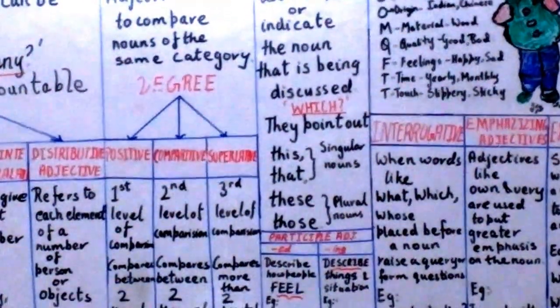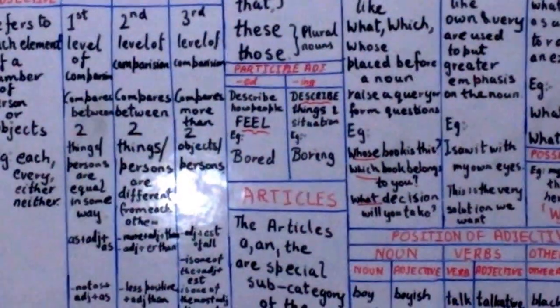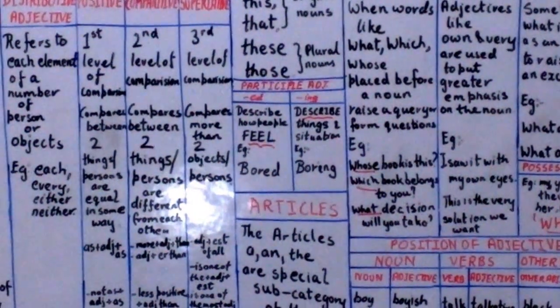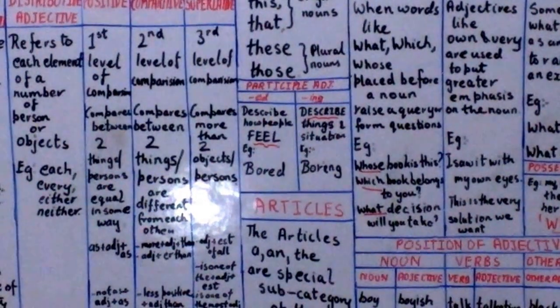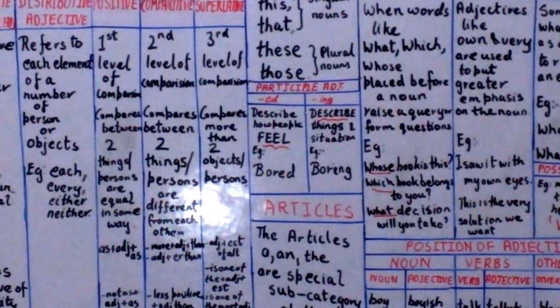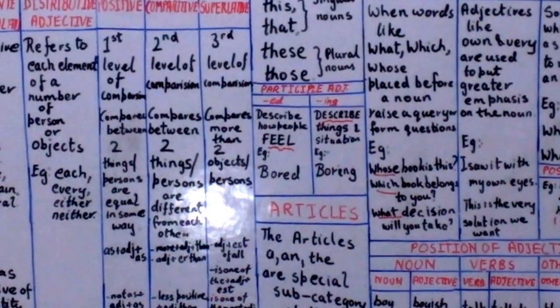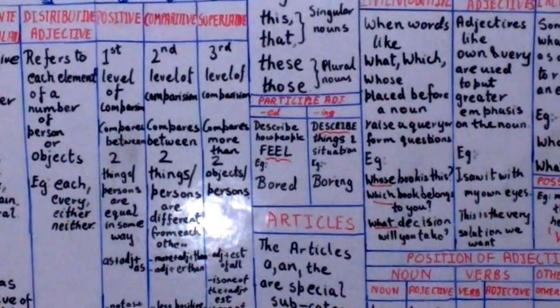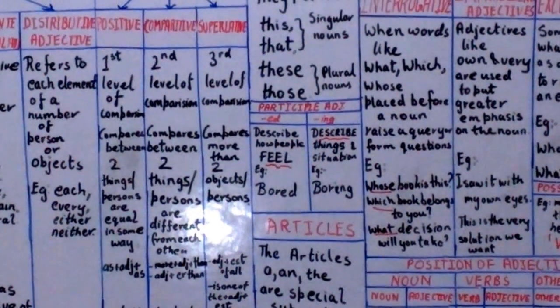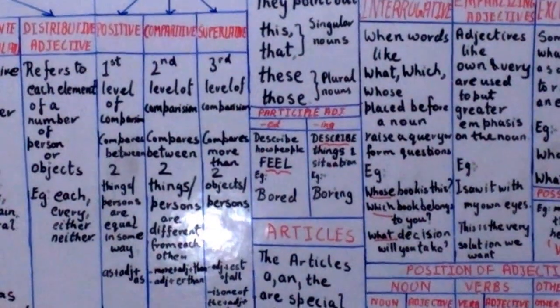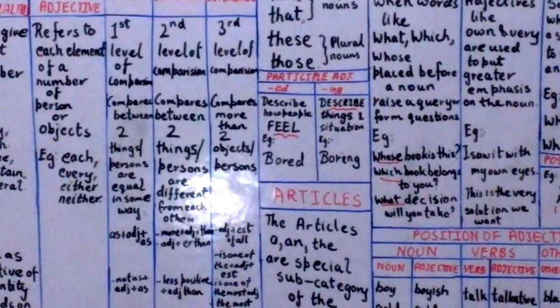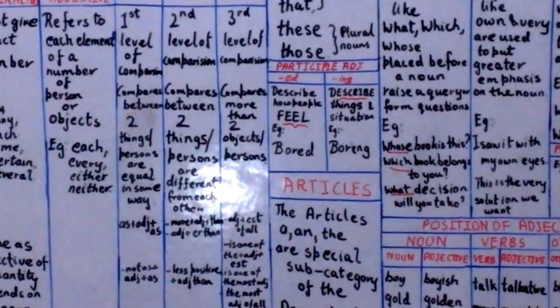Now let us go to the next type of adjectives, the participle adjectives. There are two types of participle adjectives. The past participle, related to ed, is used to say how people feel, and the present participle is used to describe the people or things that cause the feeling. Suppose, for example, I say I'm watching a movie. How is the movie? The movie is boring, and seeing the movie I am bored. Or you can say Max is interested in the lesson, and this lesson is interesting.